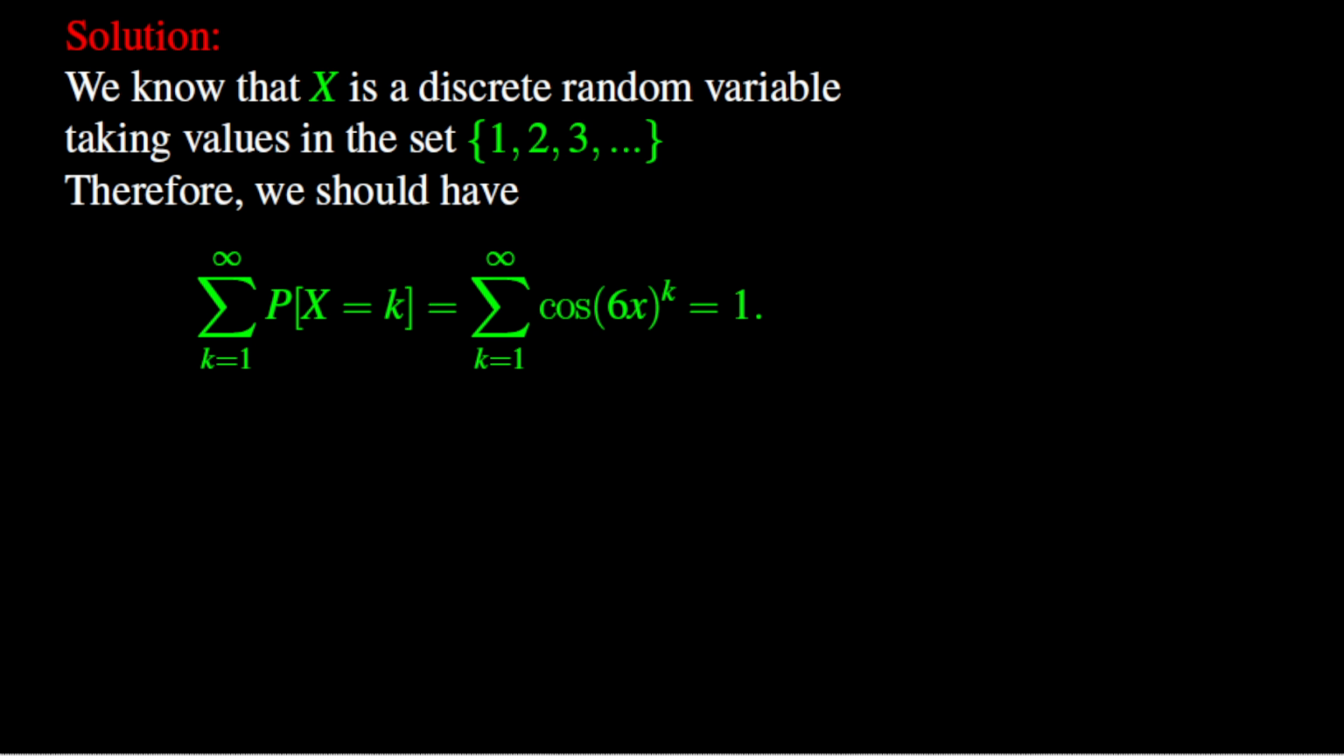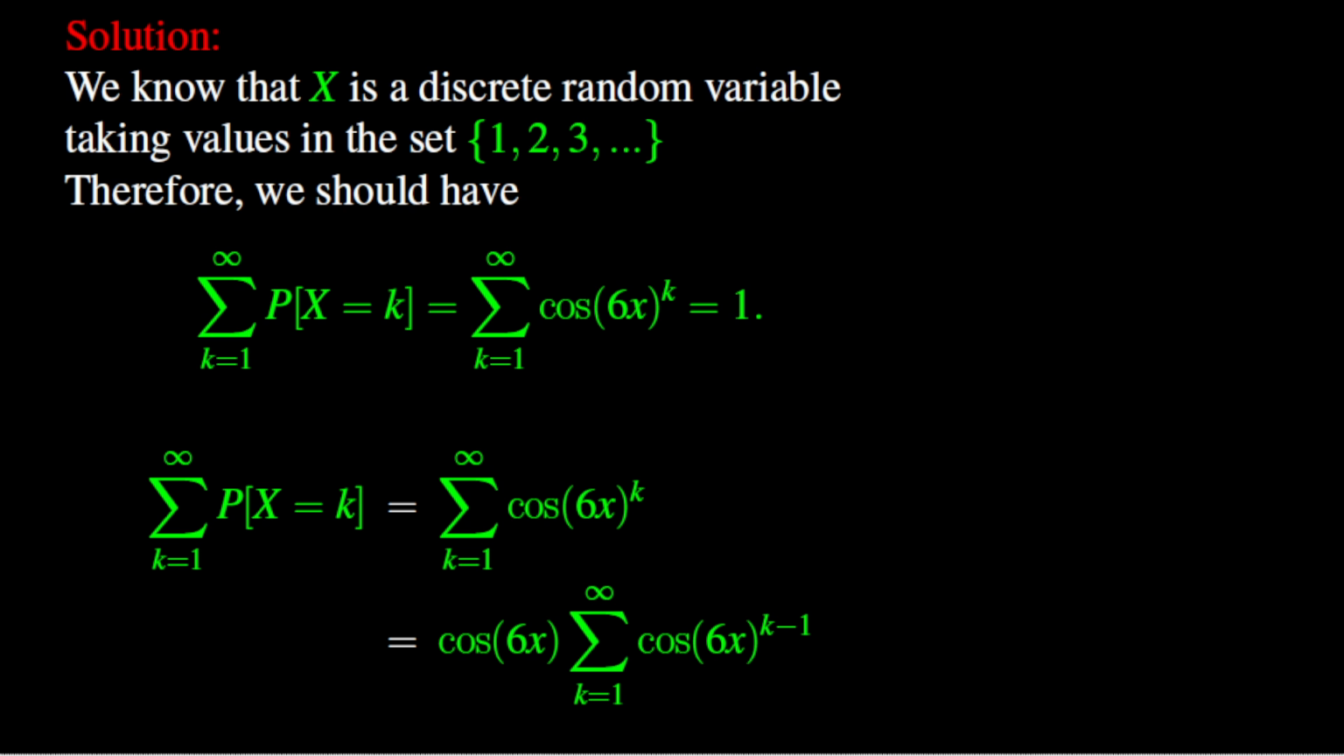Actually, X is a discrete random variable taking values in the set of positive natural numbers. We know that the sum of all probabilities should add up to 1. Thus, the sum for k going from 1 to infinity of cosine of 6x to the power k should be equal to 1. The summation of the probability of X equals k, for k going from 1 to infinity, should be equal to the summation of cosine of 6x to the power k for k going from 1 to infinity.